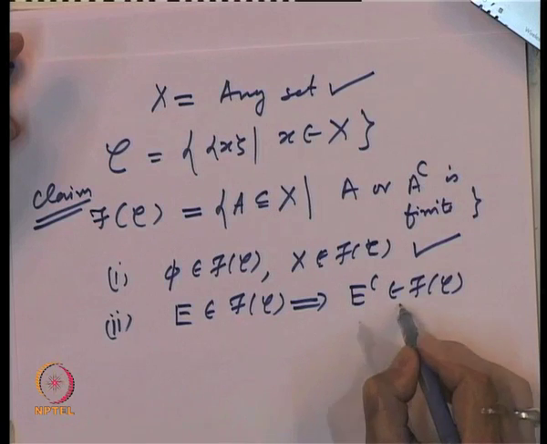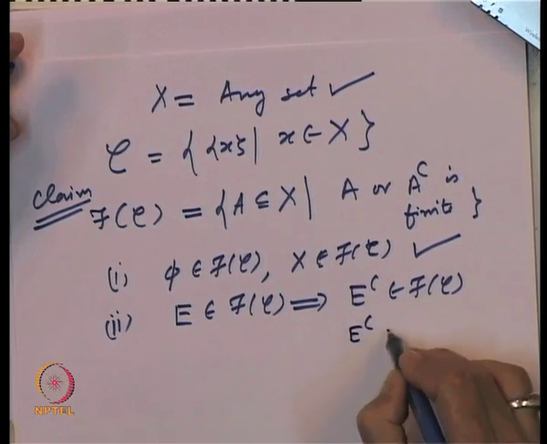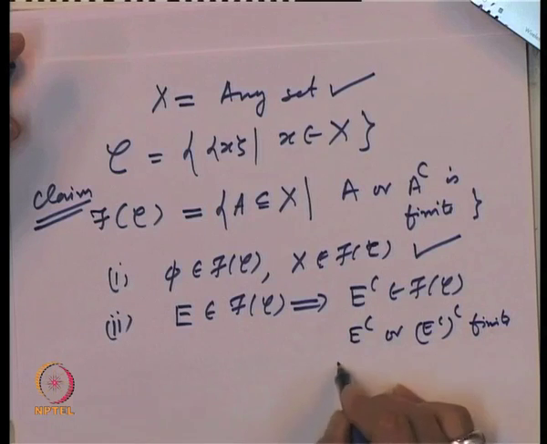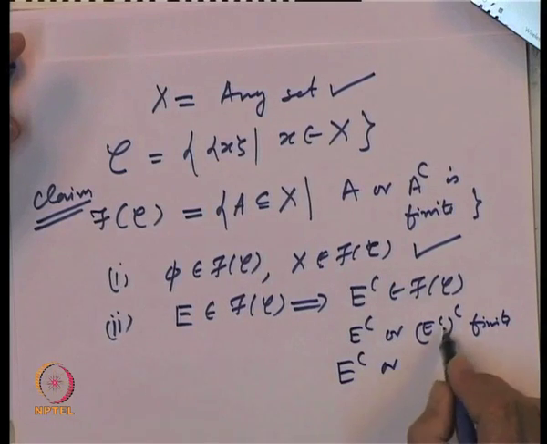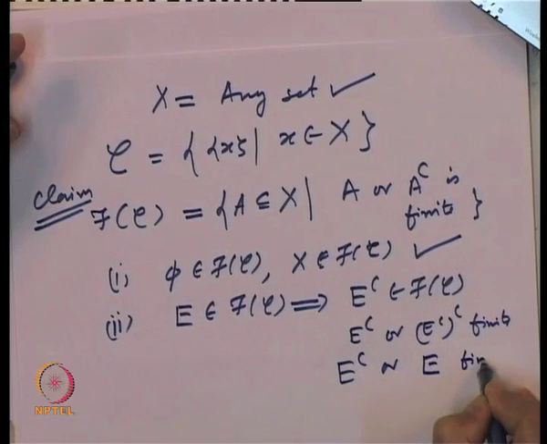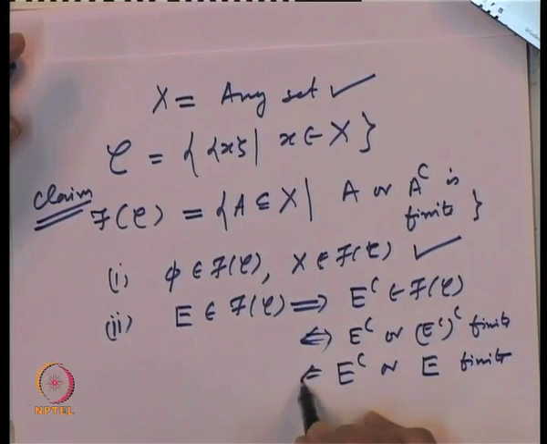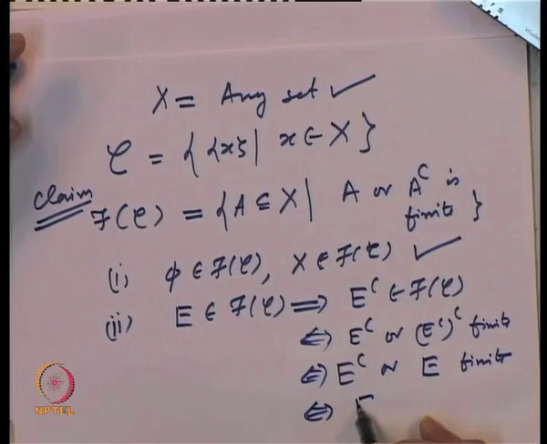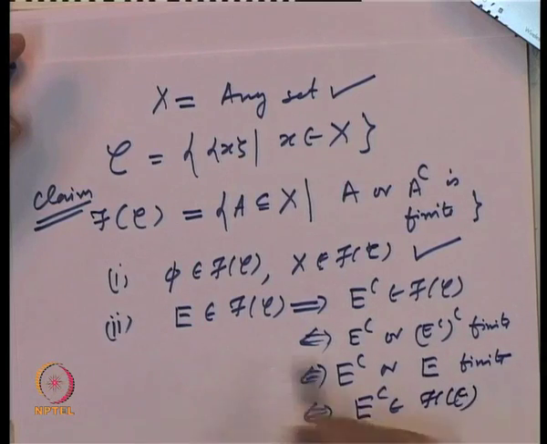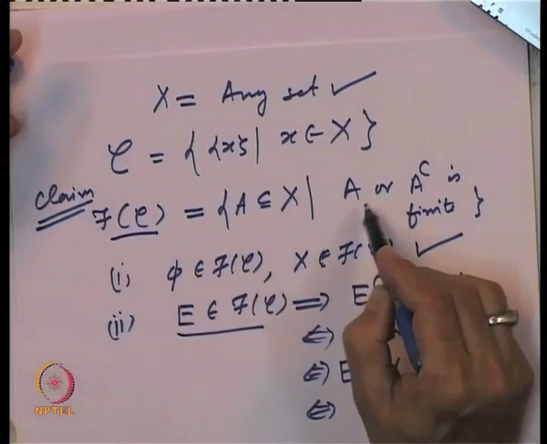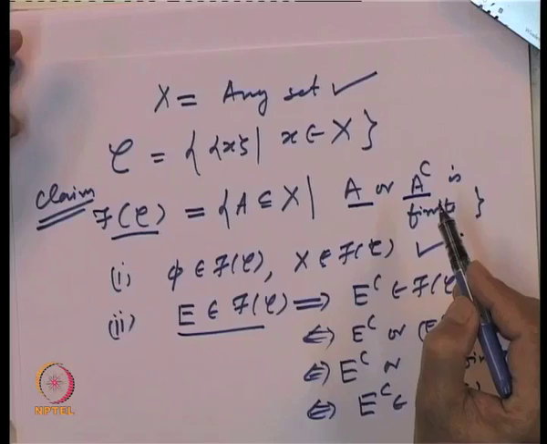This is if and only if E belongs to f of C. So, E belonging to f of C is true if and only if E complement belongs to f of C, because our definition of f of C is symmetric with respect to A and A complement.